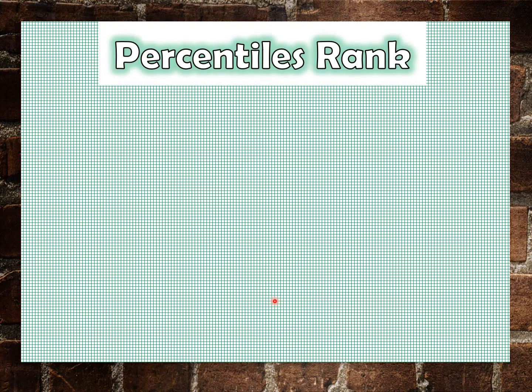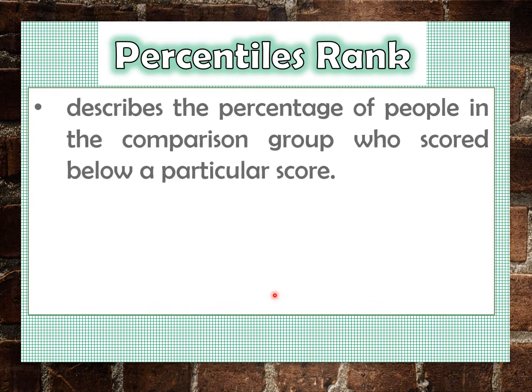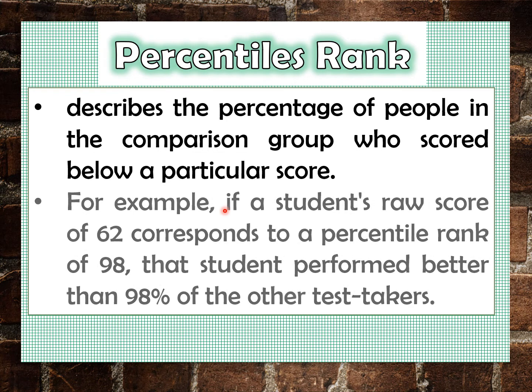Let's have naman yung tinatawag nating percentile rank. So, it describes the percentage of people in the comparison group who scored below a particular score. Example, if a student's raw score is 62, corresponds to a percentile rank of 98, that student performs better than 98% of the other test takers. So, let's say, meron kang score na 62, tapos nasa 98 percentile rank ka, ibig sabihin 98% ang mas mababa sa'yo at 2% lang yung mas mataas sa score mo.